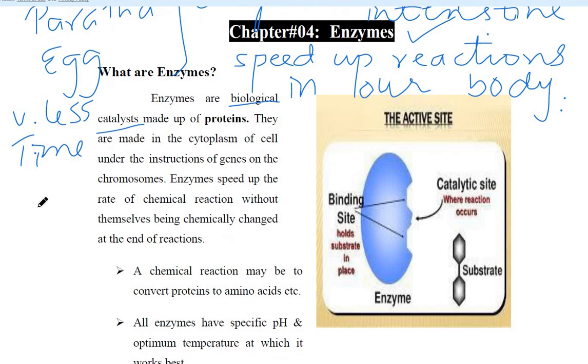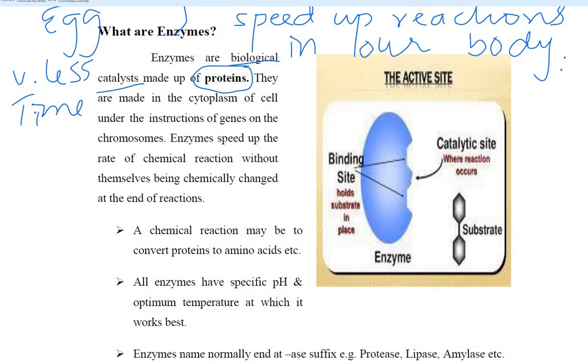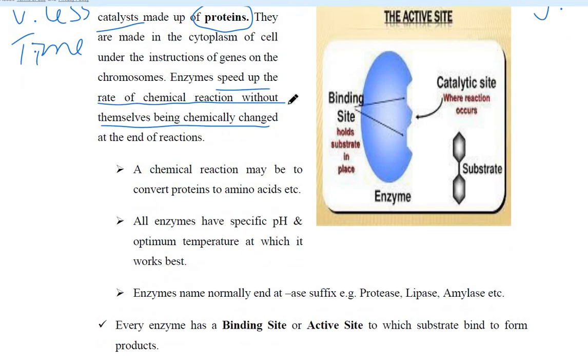हमारी बॉडी में enzymes कैसे होते हैं like protease, amylase, these are all enzymes and they are made up of proteins. They are all proteins. Okay, so this again speeds up the rate of reaction without themselves being used up. Now let's move ahead.